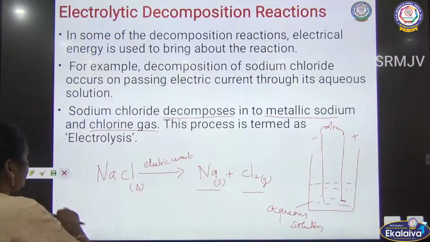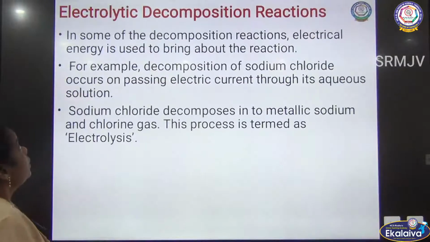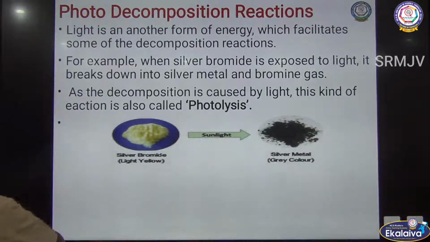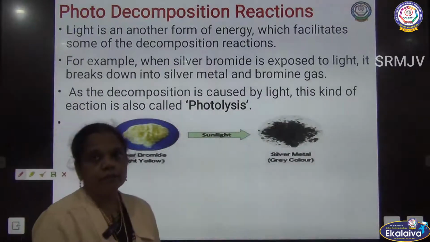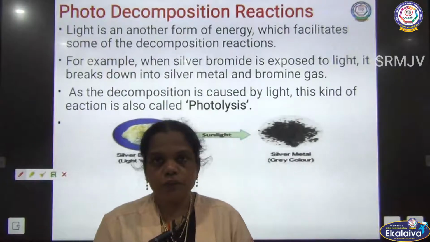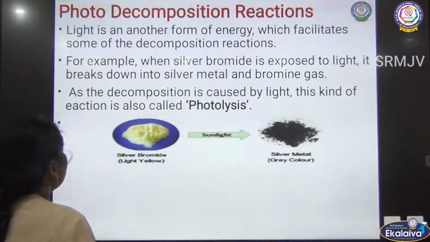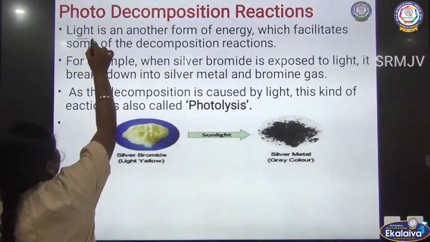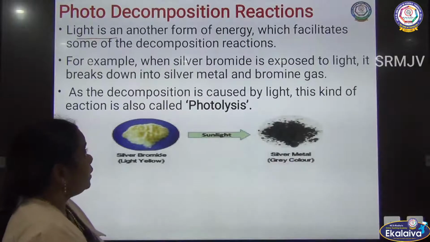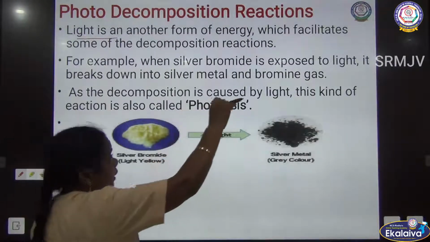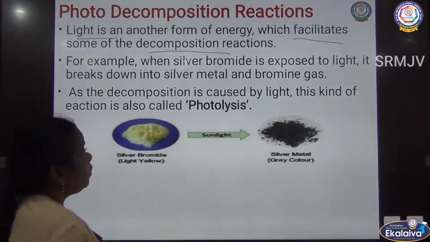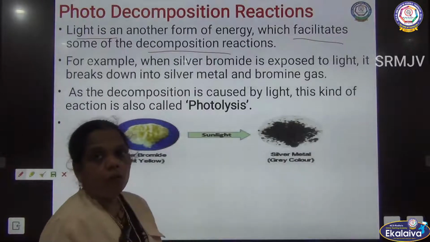And the next type of reaction is photo decomposition reaction. So photo means what? Light. Understand? So here the light energy is used for the decomposition of the reaction. The form of energy we are using for the decomposition is light energy, which is going to facilitate the decomposition reaction.